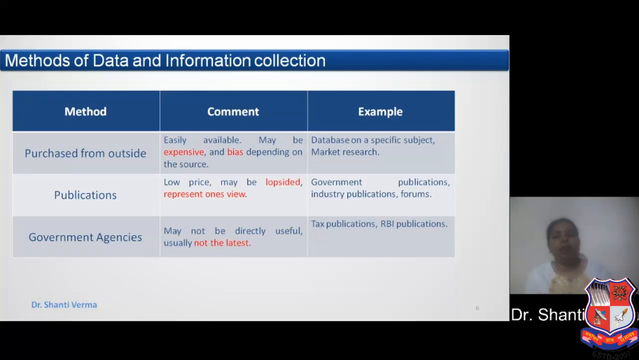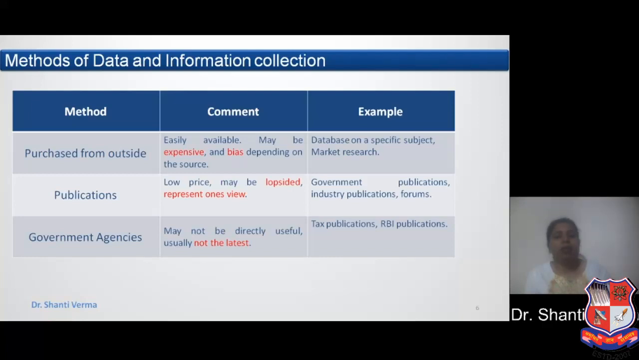The next is publications. Publications have low price, may be lopsided, and represent one view. As publications are published by one author or two, three, four authors, it might be possible that they represent only the author's view. For example, government publications, industry publications, forums, research papers, patents are under this category.